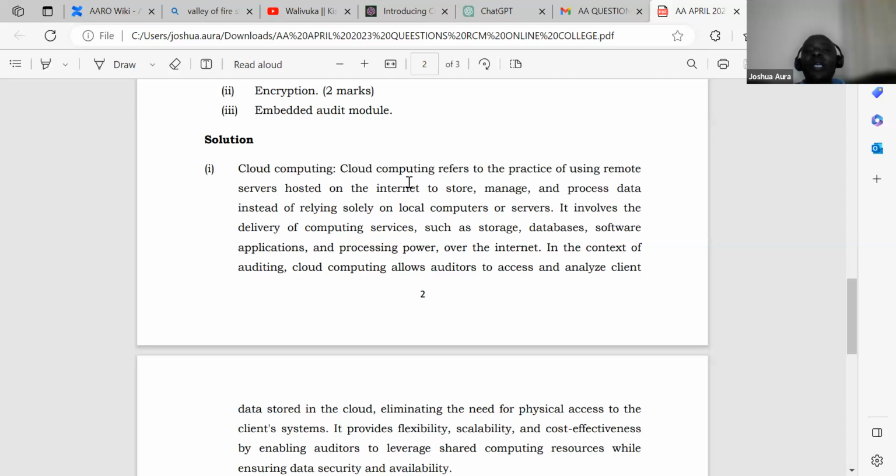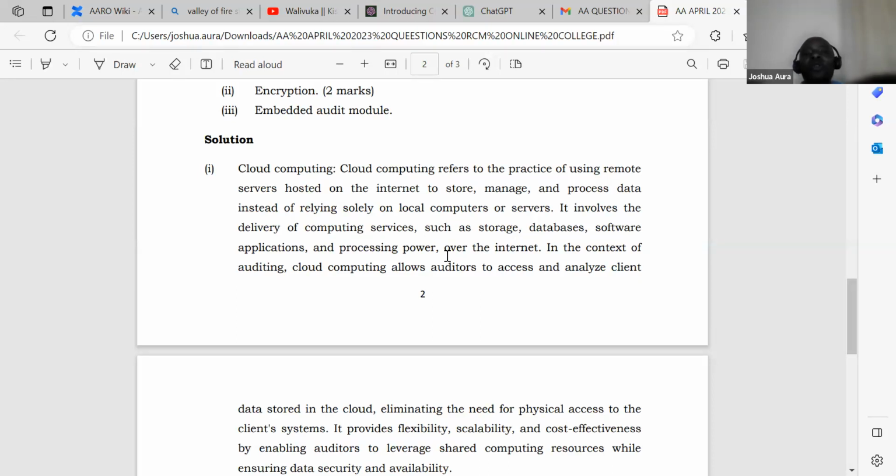Cloud computing refers to the practice of using remote servers hosted on the internet to store, manage, and process data instead of relying solely on local computers or servers. It involves the delivery of computing services, such as storage, databases, software applications, and processing power over the internet.